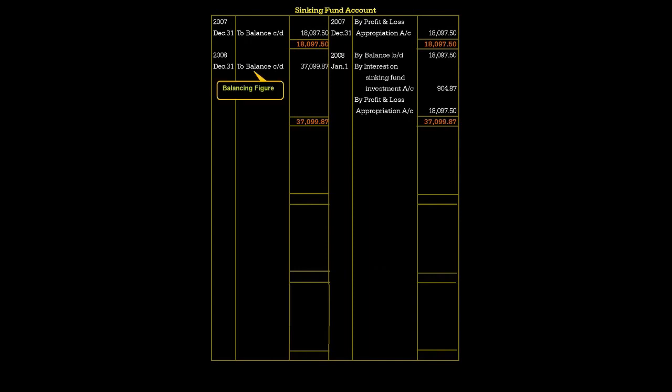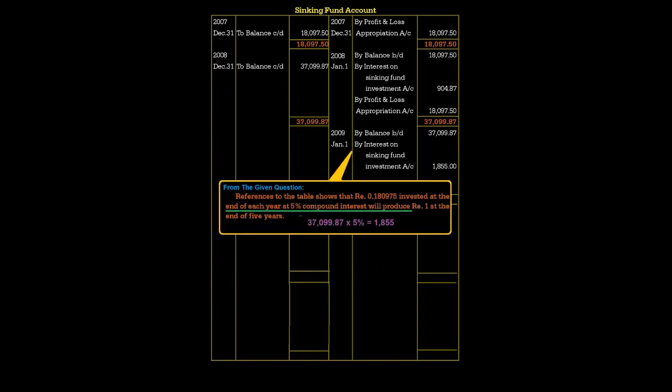So on the credit side of the third year, by balance brought down. You can write the year also in the date column, or otherwise you can write first year, second year, third year. You need not exactly specify the date. By balance brought down 37,099.87. After that again interest on that amount, it is once again interest on sinking fund investment account, 5% on 37,099.87.